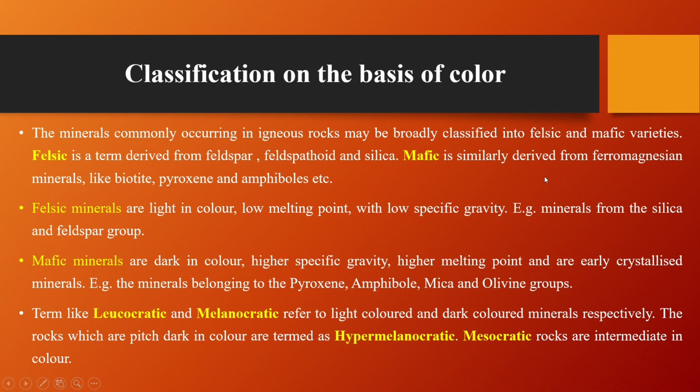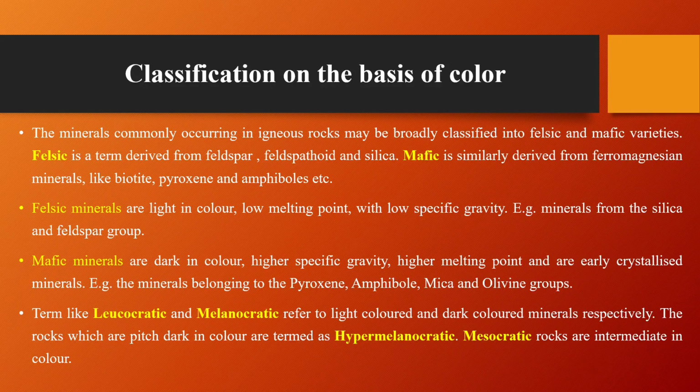Then the classification on the basis of the color of igneous rocks. The minerals commonly occurring in the igneous rocks may be broadly classified into felsic and mafic varieties. The felsic is a term derived from the feldspar, feldspathoid, and silica. The mafic is similarly derived from ferromagnesian minerals like biotite, pyroxene, and amphibole.